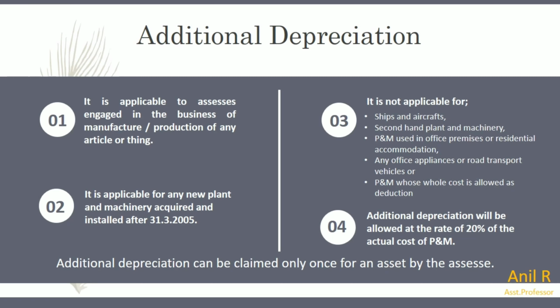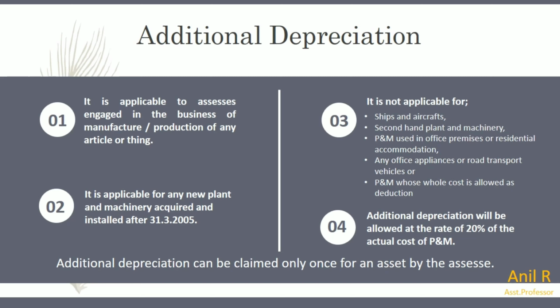Additional depreciation will be allowed at the rate of 20% of the actual cost of plant and machinery. That means normal depreciation will be charged based upon the rate of depreciation chart that we have for different kinds of assets. We have a different rate of depreciation for plant, for machinery, building, intangible assets, or any software or computers. So we have different normal depreciation for different categories of assets.